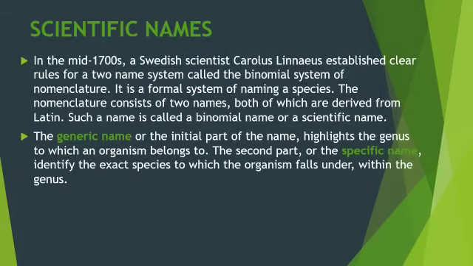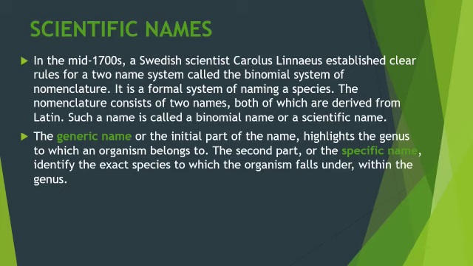A number of languages are spoken all over the world. The names of same animal or plant may vary from one place to other. When the names of plants and animals are given according to the convenience of local people, they are called common names. These common names create confusion for understanding and studying globally. To avoid this, it was felt necessary to create a system that could be followed all over the world uniformly.